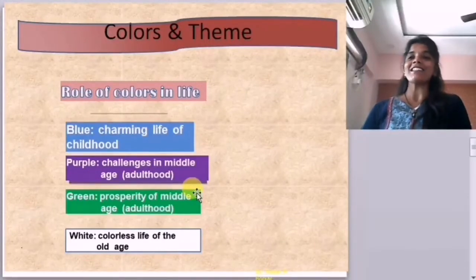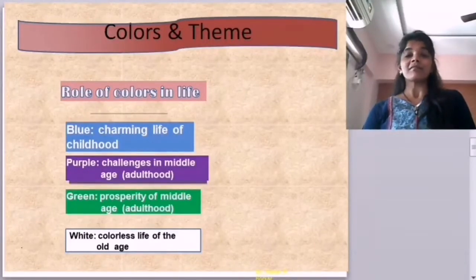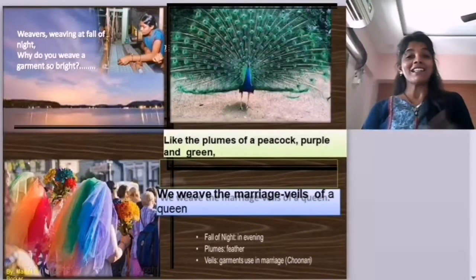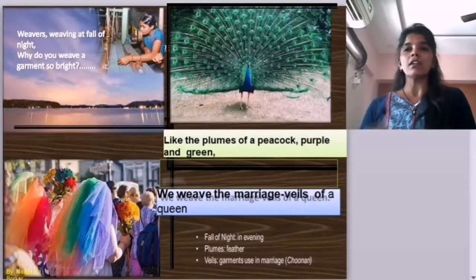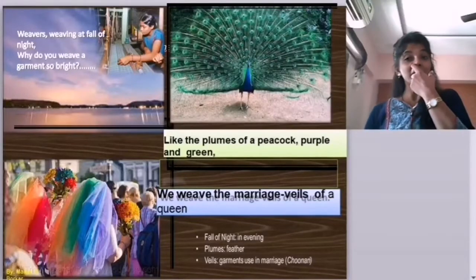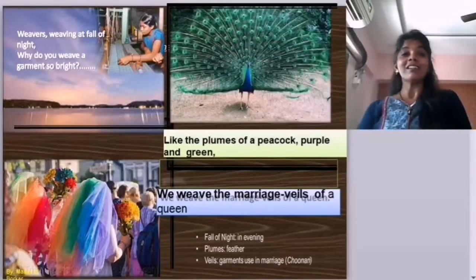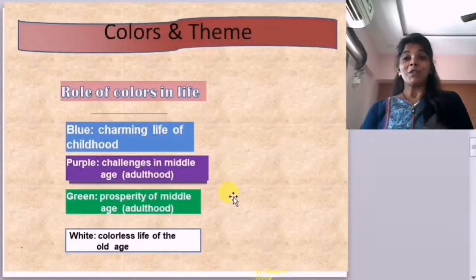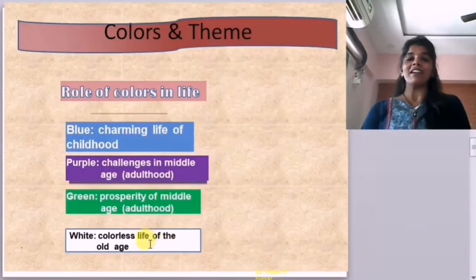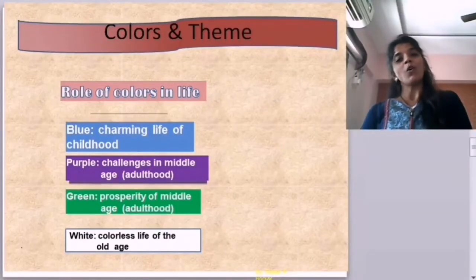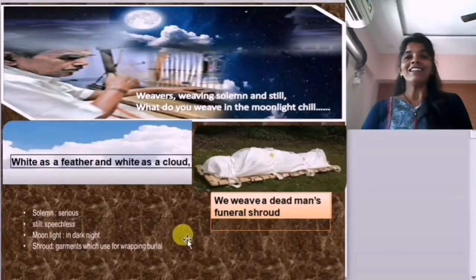Here in the second stanza, the poet has compared the weavers' craft, the clothes they are weaving, with purple and peacock. It's a kind of prosperity in human life. It can be sorrow, it can be joy. And in the last stanza, the poet metaphorically compares white color with old age and with a shroud.